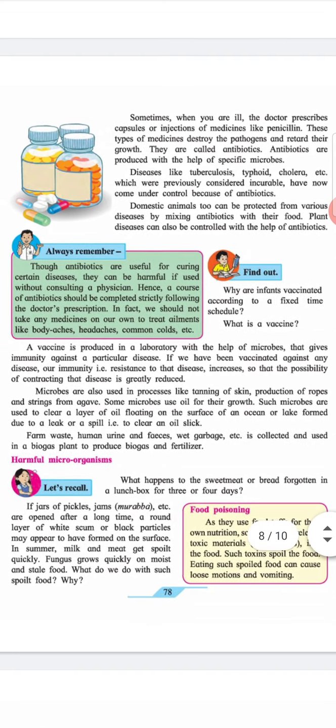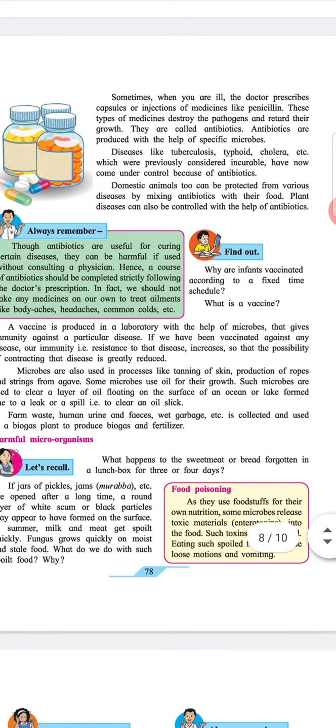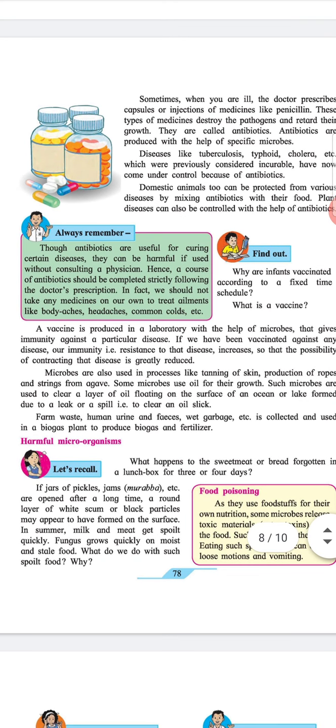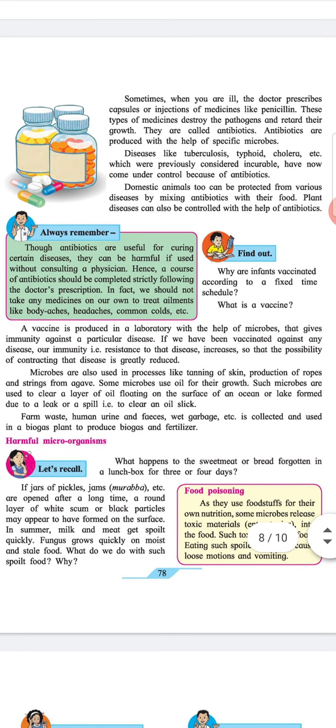A vaccine is produced in a laboratory with the help of microbes that gives immunity against a particular disease. If we have been vaccinated against any disease, our immunity, that is, resistance to that disease, increases, so the possibility of contracting that disease is greatly reduced. Microbes are also used in processes like tanning of skin and production of ropes and strings from agave.